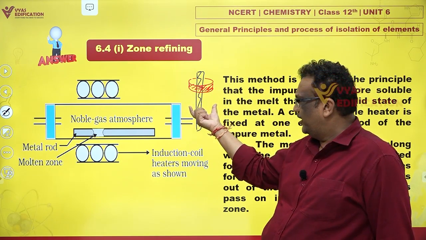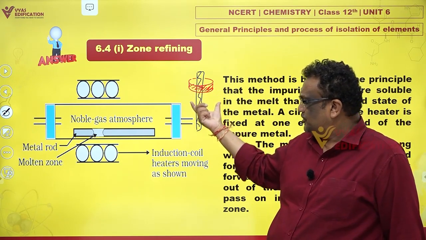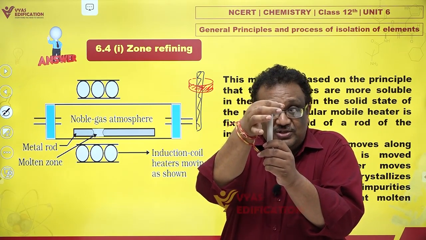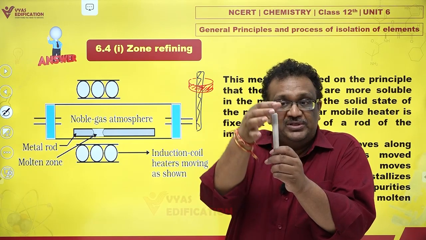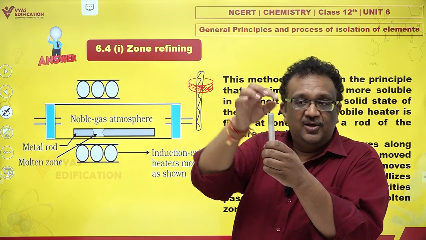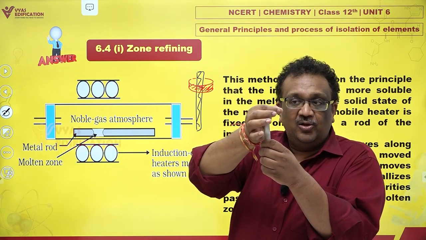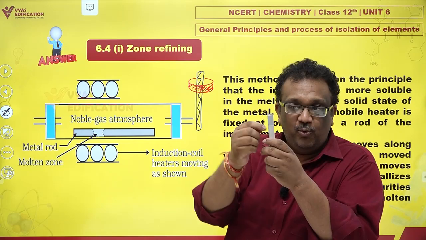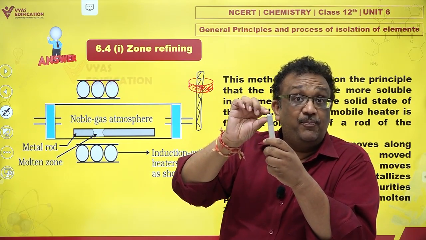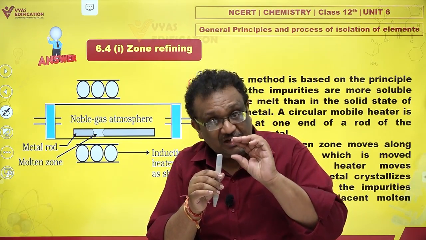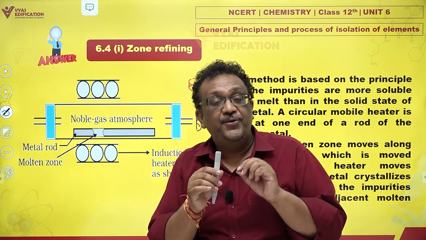As this begins to melt, slowly this heater is taken down, without any noise. It is just taken down. Initially the heater was here, on the rod, so this portion gets molten. Now the heater has moved down, so the lower portion begins to melt, and the upper portion is no longer heated as strongly. So it begins to crystallize. It begins to solidify again.